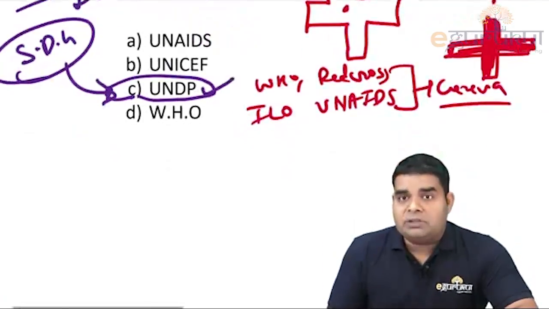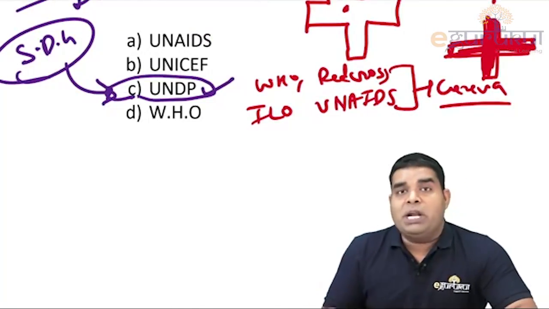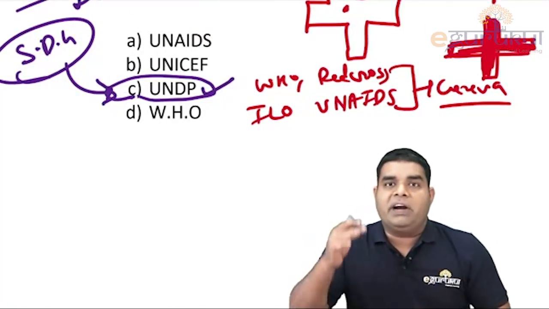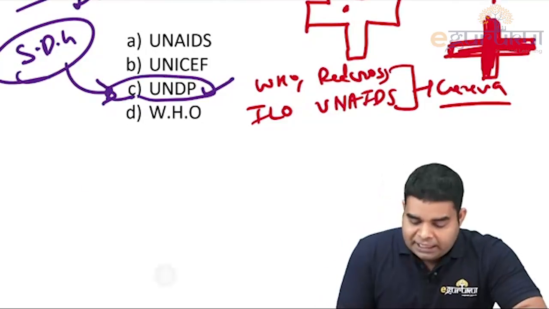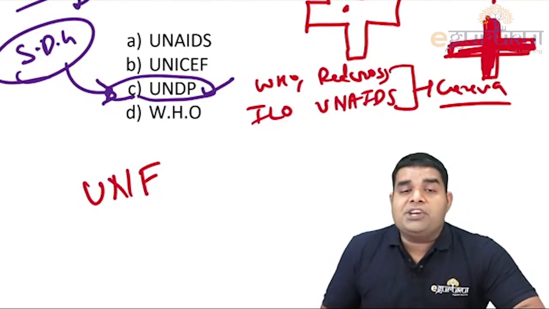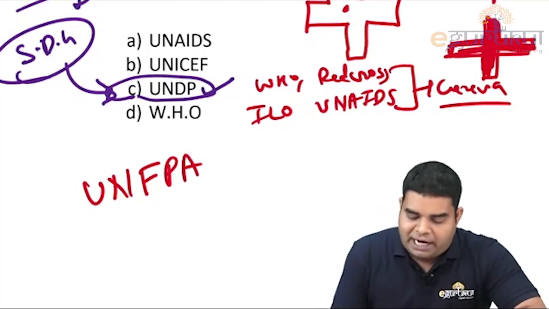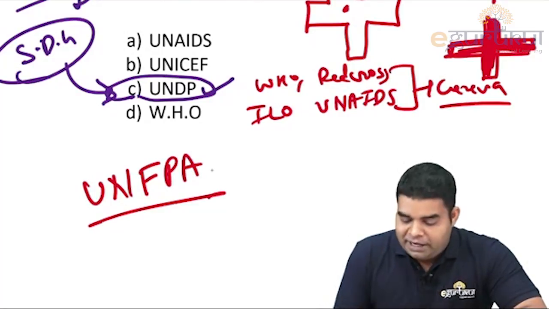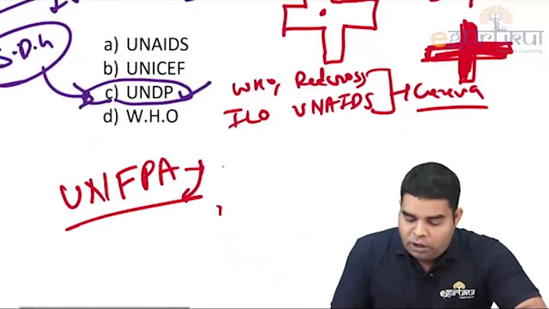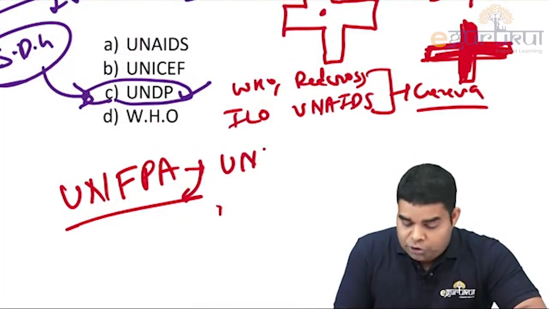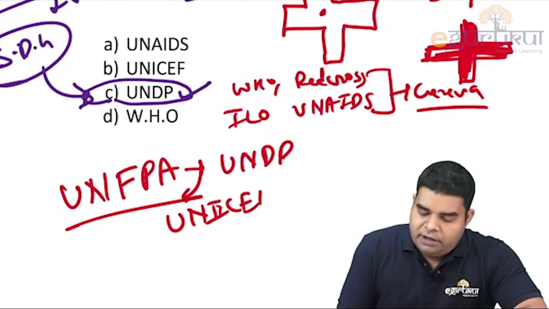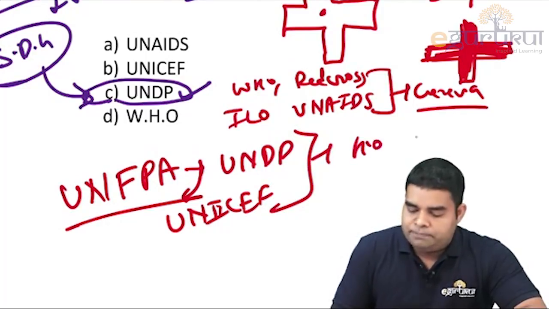Okay, then they can ask which organization works for population activity or which organization works to distribute contraceptives and decrease the fertility rate. Answer is United Nations Fund for Population Activity. UNFPA, it gives fund for decreasing fertility, and we all should know that UNFPA, UNDP and UNICEF all have head office in New York.